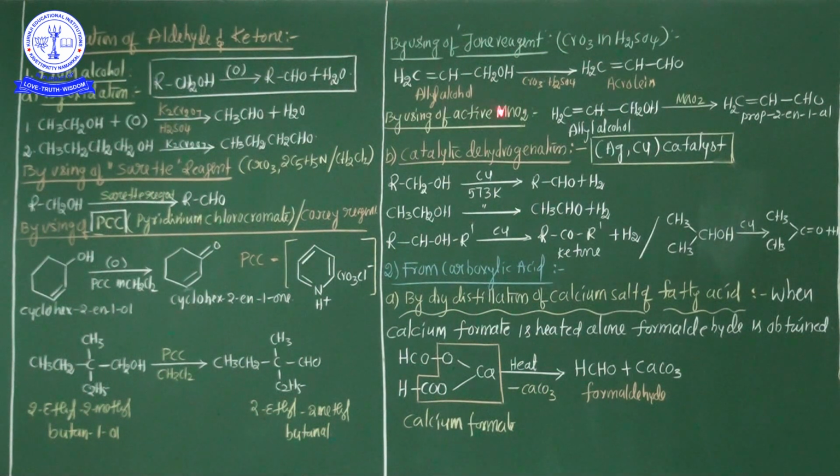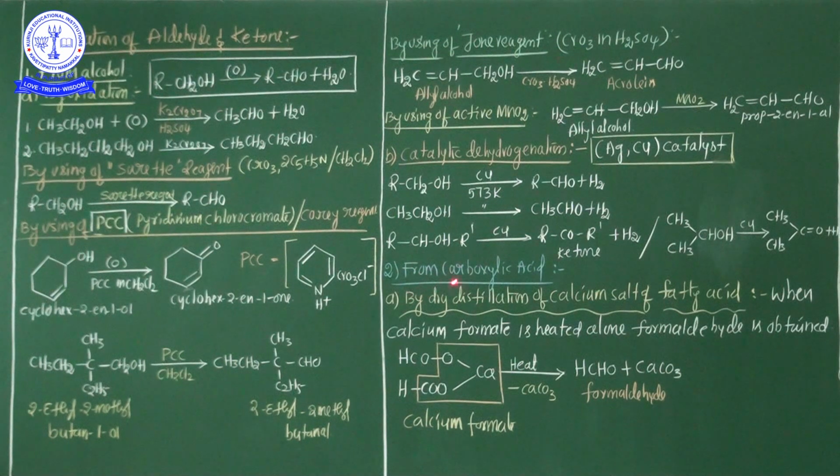This allyl alcohol in the presence of the Jones reagent, a solution of chromium trioxide in sulfuric acid and aqueous acetone, undergoes oxidation and acrolein is formed. This compound name is acrolein, CH2=CH-CHO. Very, very important example. So this is the most important reagent, Jones reagent.